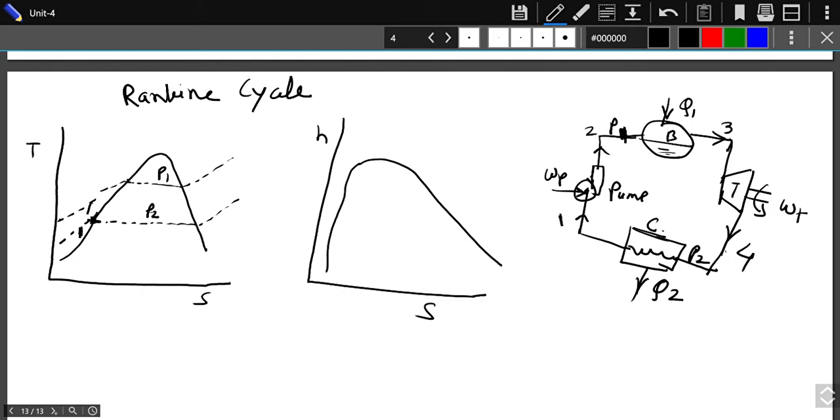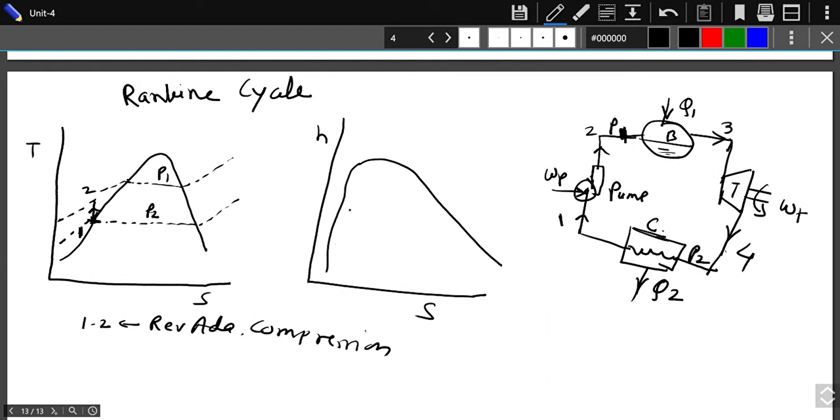You get a constant entropy process, a vertical line from 1 to 2, which is nothing but reversible adiabatic compression, same as that of the Carnot cycle. In the Carnot cycle also we had considered it as a reversible adiabatic process.